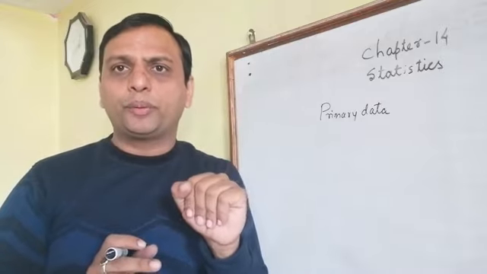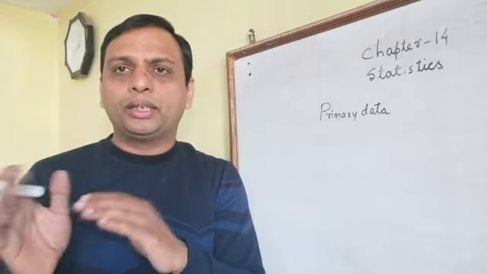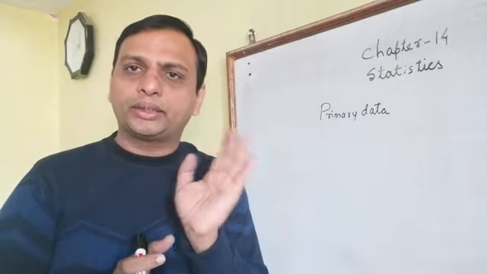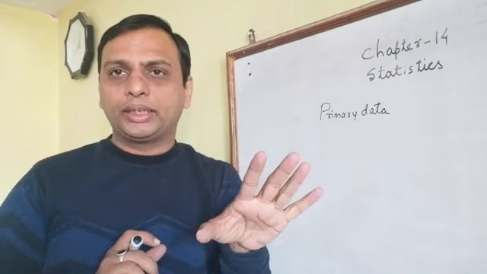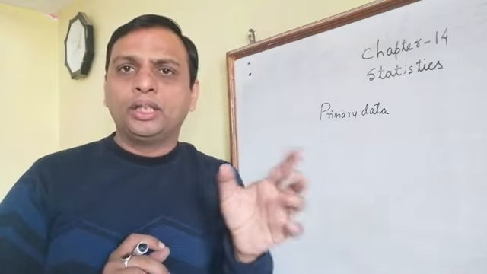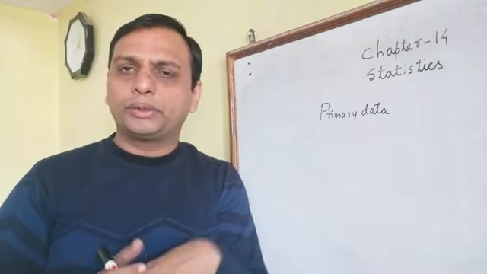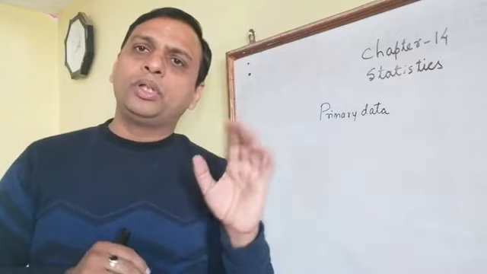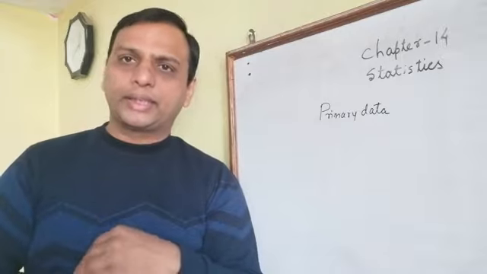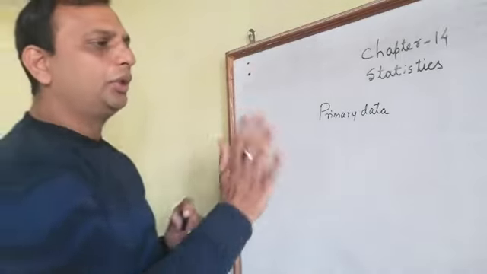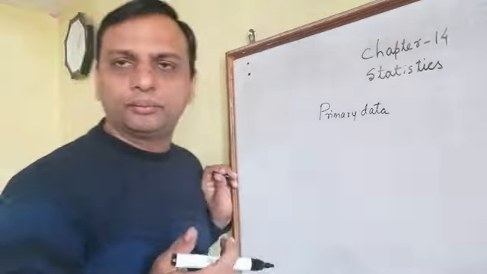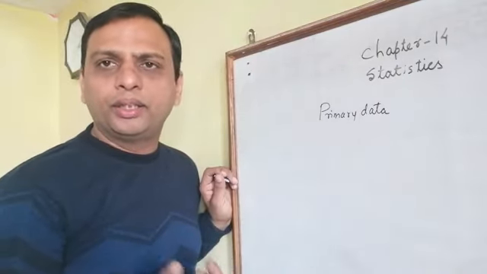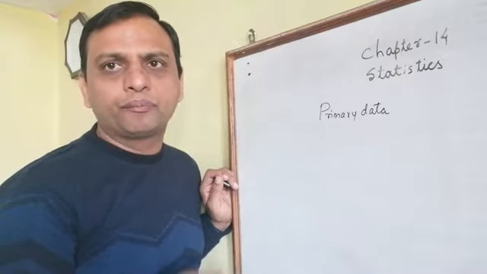In question number 2, we have to write how many of the data you collected are primary data and how many are secondary data. If you collected the data yourself, it will be primary data, and if you got it from another source, it will be secondary data. So first write the 5 examples, then in question 2 divide them into primary and secondary. I hope you understood these questions. You can do them in your copy; there won't be any difficulty.